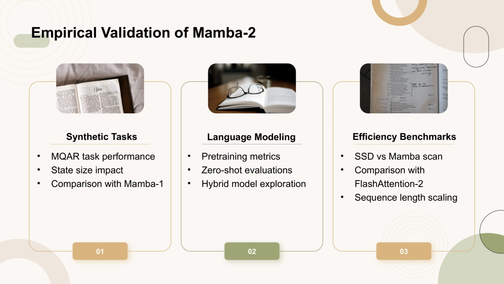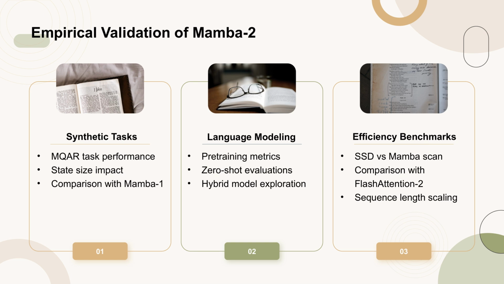The empirical validation of Mamba 2 includes several key areas. Firstly, in synthetic tasks, Mamba 2 demonstrates significant improvement over Mamba 1, especially in the MQAR task. The increase in state size from N equals 16 to N equals 64 and N equals 256 consistently enhances performance, indicating the importance of state size for memorization.